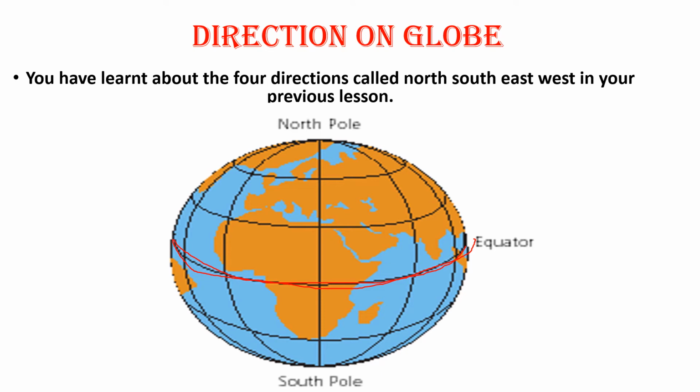Equator divides the earth into 2 parts. This is northern hemisphere. See, previously also we told you anything up is north, anything down is south. So this is North Pole and this is South Pole. Okay, Nana? And these are longitudes, these are latitudes. Okay, now we will see further.